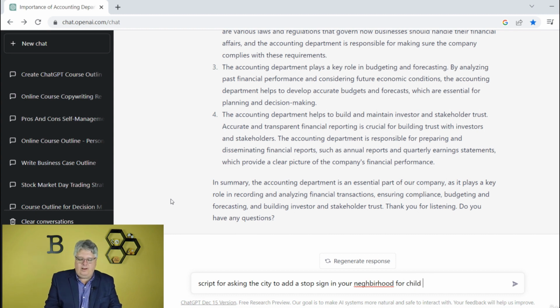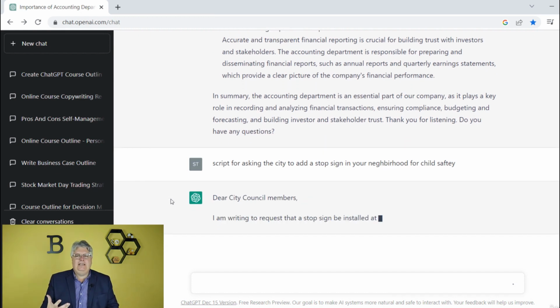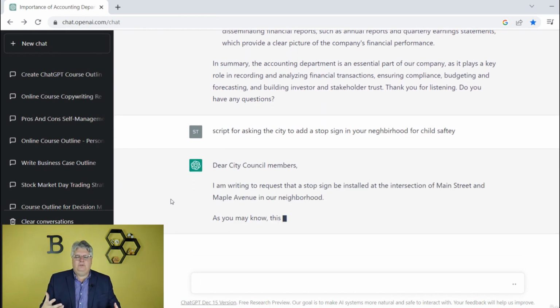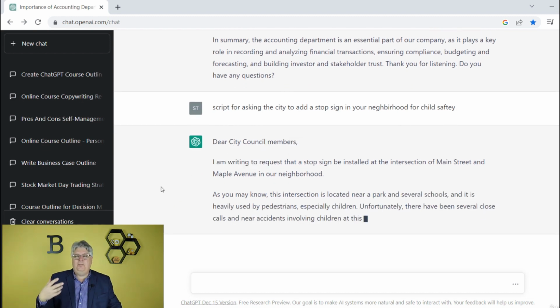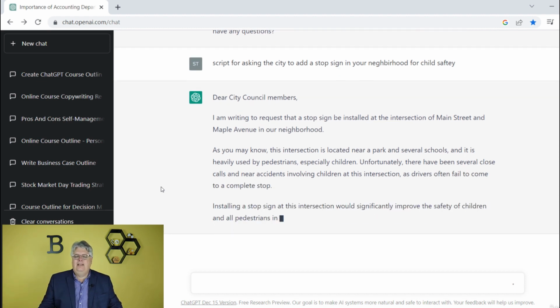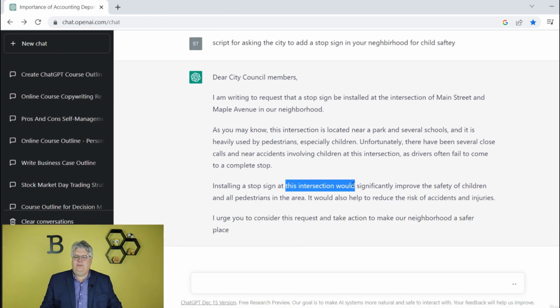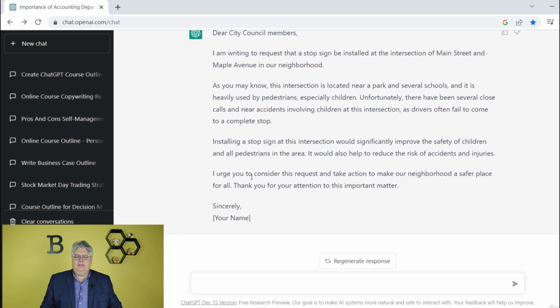So cars are going by your neighborhood really fast. You're going to give a presentation to the school board or maybe the city, and you want them to spend money and do that. So here you have your city council members or whatever you might be. It might be county commissioners. It might be whatever is local to you because you're going to adapt all this. I'm requesting to write this, and you put in the intersection and stuff. I urge you to consider this. So here's just a short little script for organizing your thoughts around asking for a stop sign in your city neighborhood.